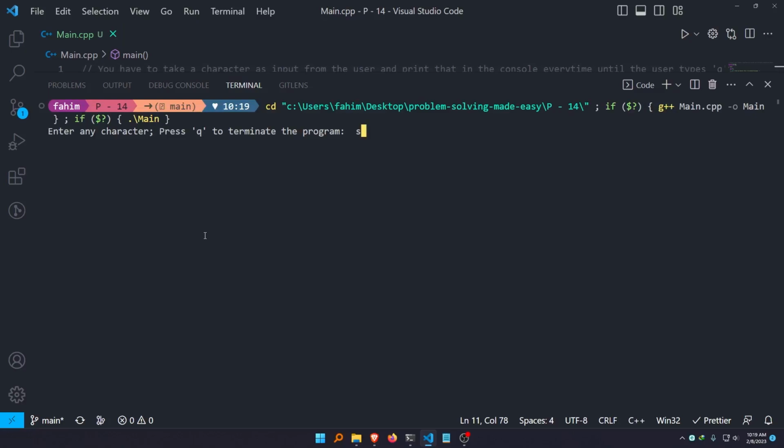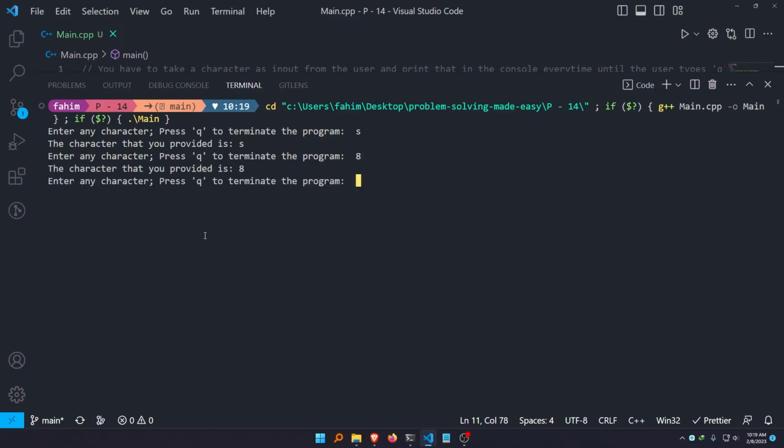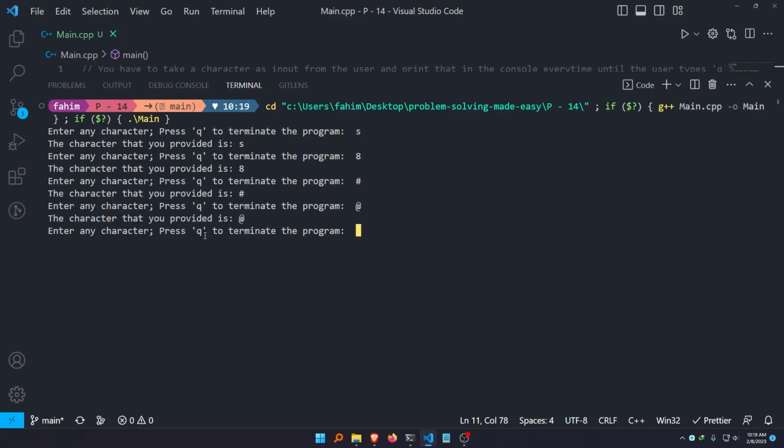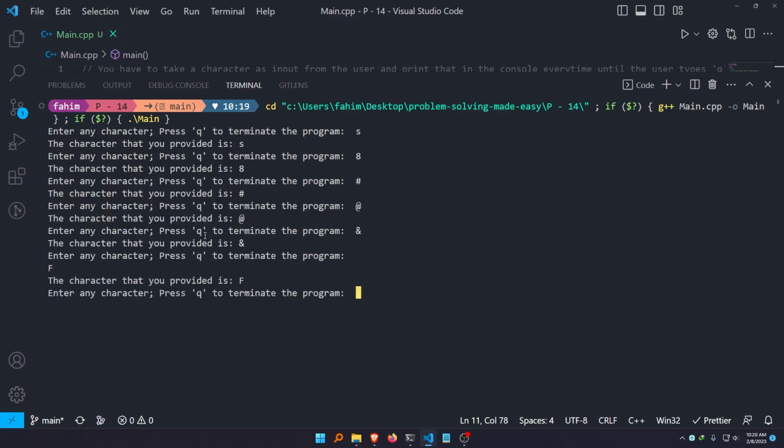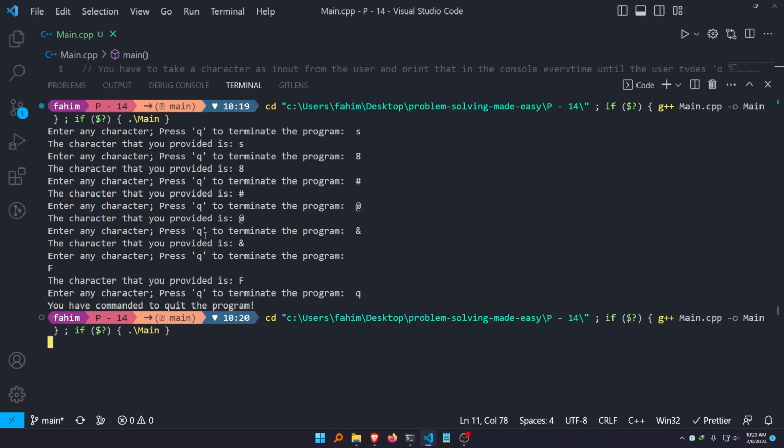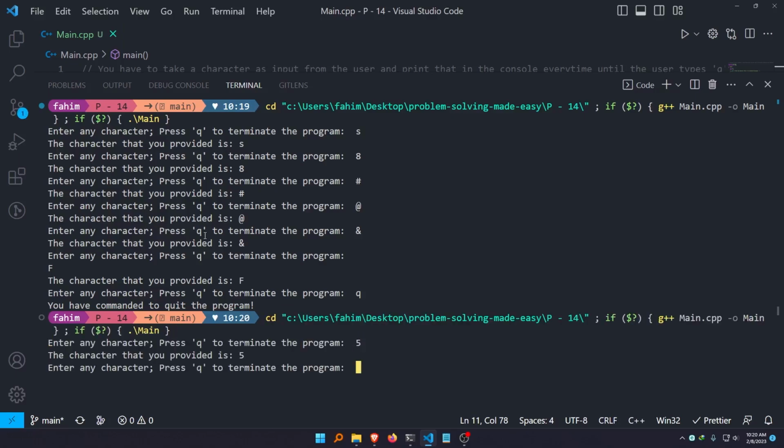Enter any character, let's say S. The character that you provided is S. Enter any character, press Q to terminate the program. 8. Cool. Then hash. Cool. Then at the rate of. Cool. Ampersand sign. Cool. Capital F. Right. And let's say I am providing a small q. It terminates the program. All right. But let me show you something more. If I give a capital Q, it won't terminate the program because C++ is a case-sensitive language and it detects the capital Q and the small q as two different characters.